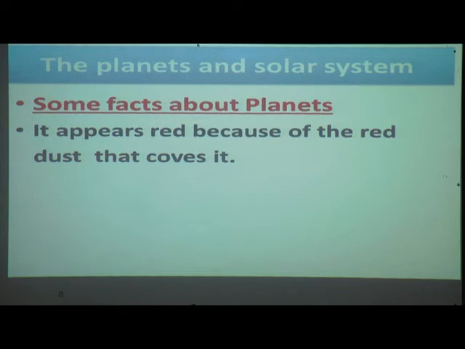On Mars there is red dust, because of that it looks red in color. It has 2 moons. Our Earth has only 1 moon, but Mars has 2 moons.